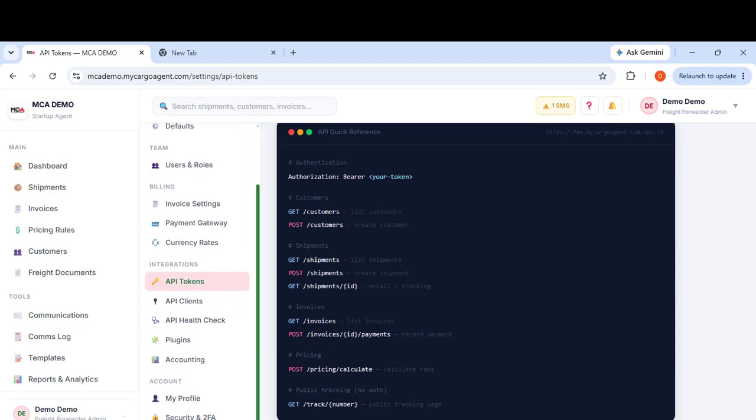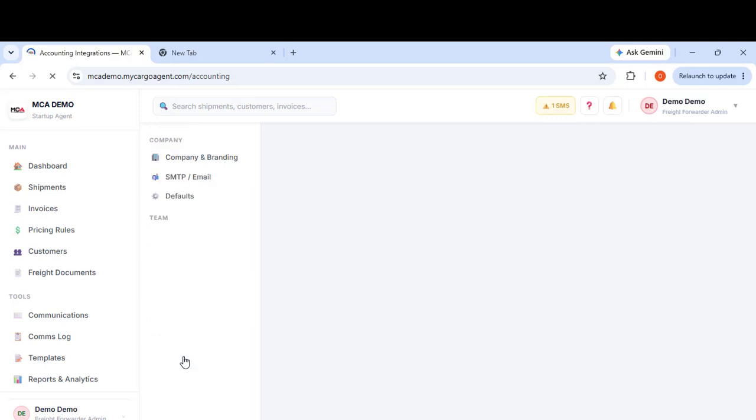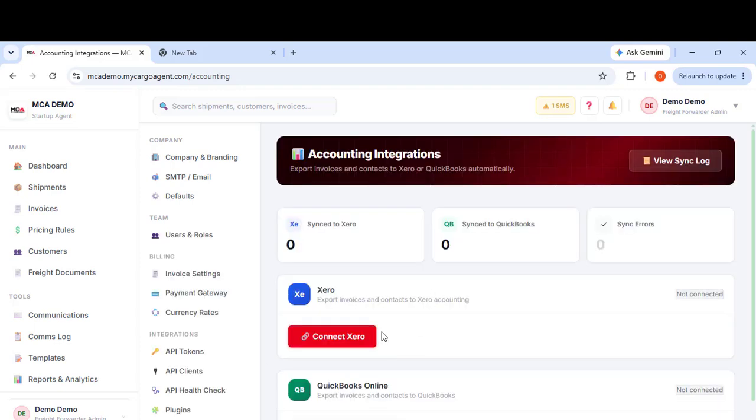First of all, you need to create a client anyway. For accounting, I skipped plugins, but in accounting you can connect to Xero and link up your QuickBooks if you're using any of them. You can link this account to them for better accounting.